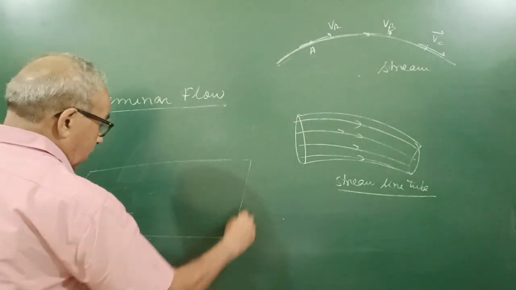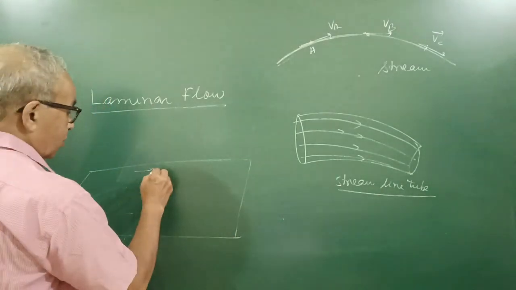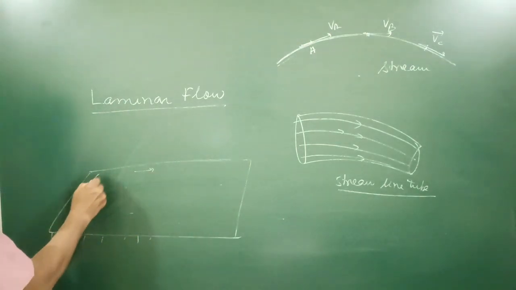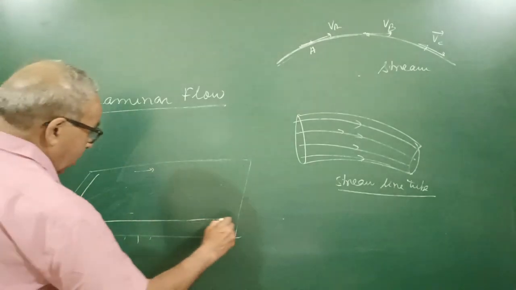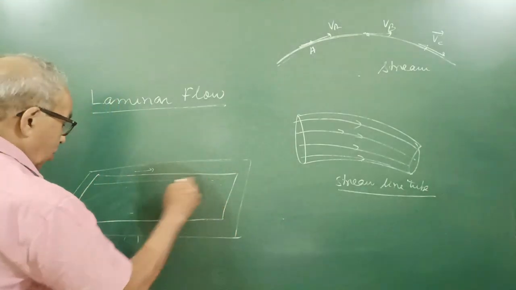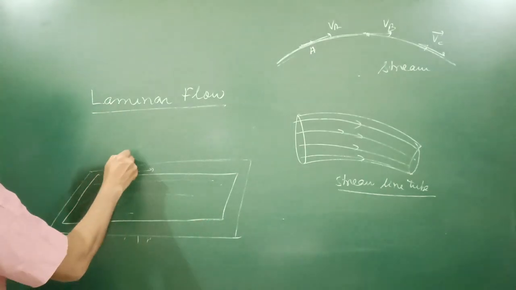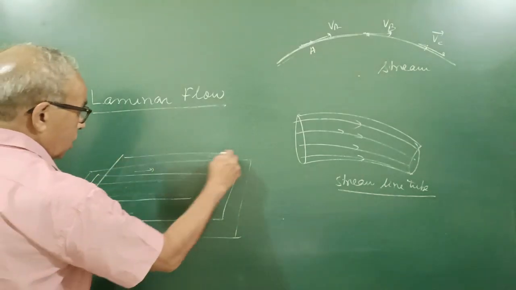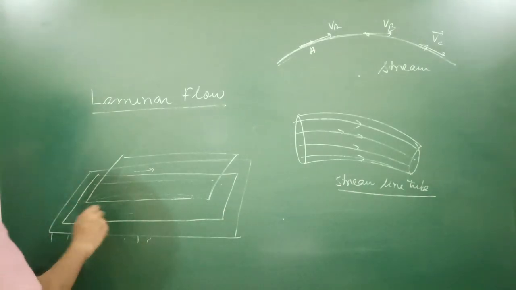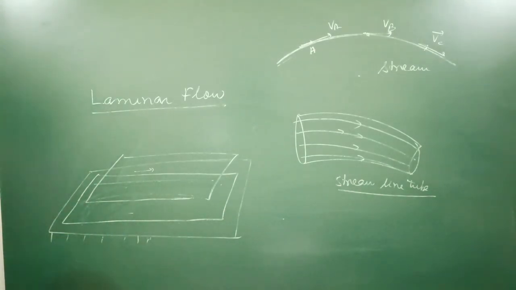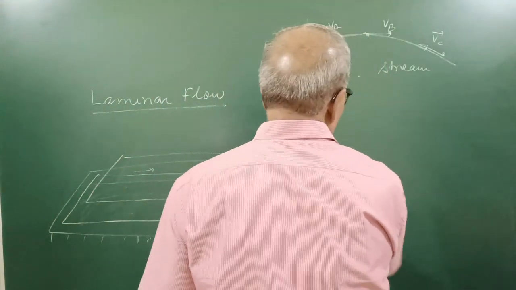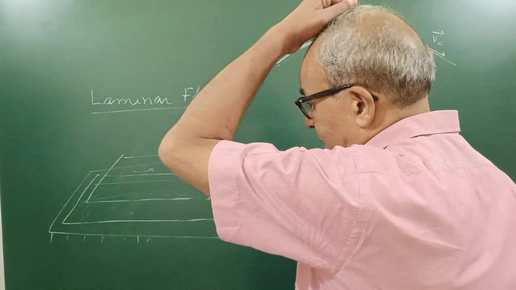In this lamina, all particles, whether here or here, have the same velocity. If I take an upper lamina at a certain height from this, it will have the same velocity within itself. Further, if I take more laminas, different laminas have different velocities, but in one lamina, all molecules of the liquid will have the same velocity.